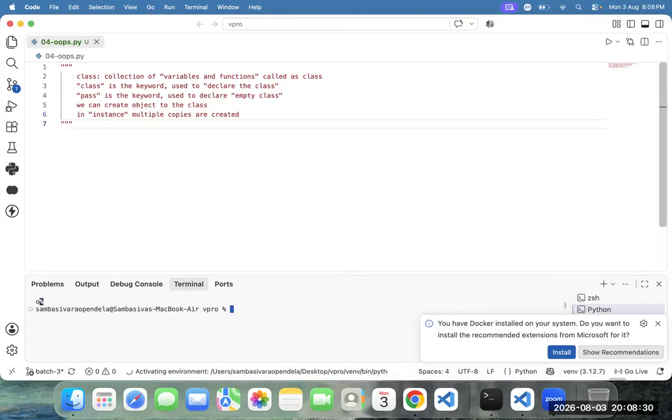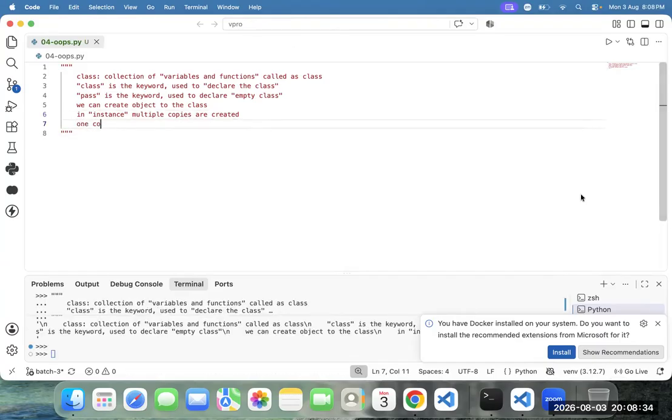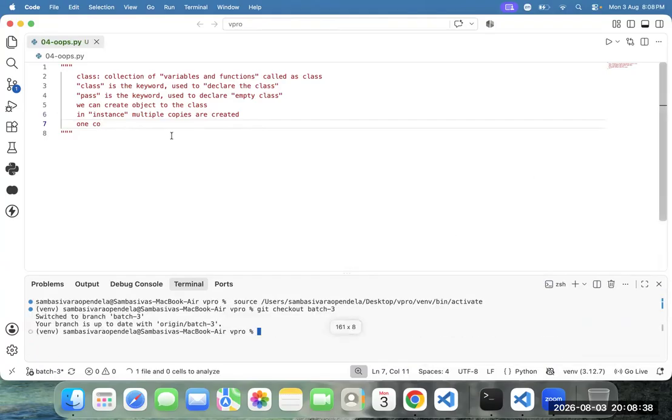One copy's changes may not affect other copies. Then this concept we can call instance.